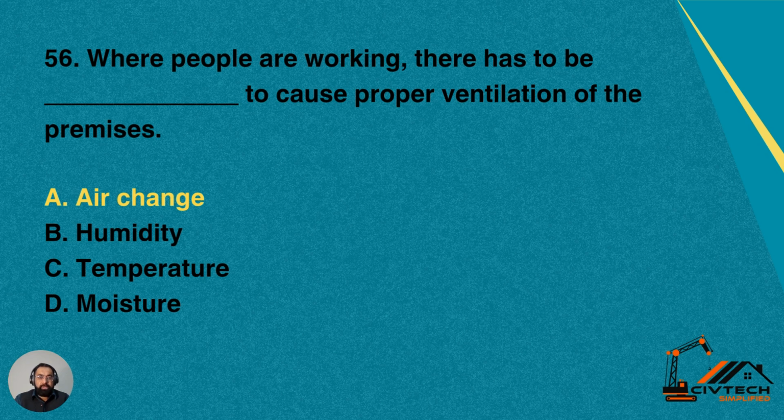Then we have question number 56. Where people are working, there has to be dash to cause proper ventilation of the premises. A, air change. B, humidity. C, temperature. D, moisture. Yes, air change should be allowed so that people could work in a comfortable environment. So option A is correct for this question. Where people are working, there has to be air change to cause proper ventilation of the premises.